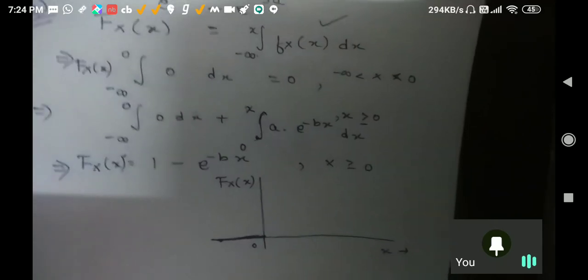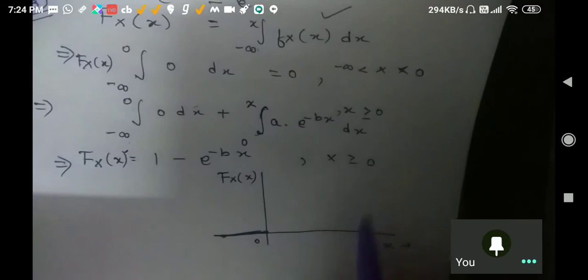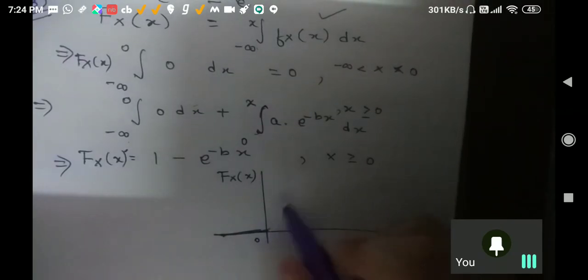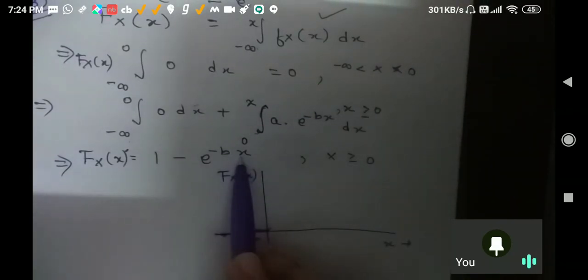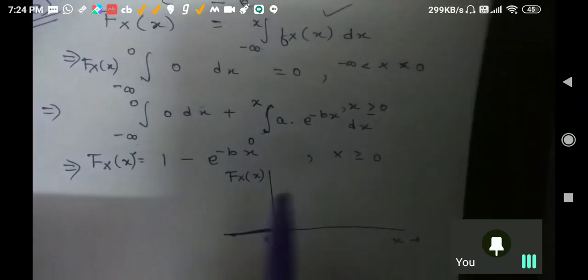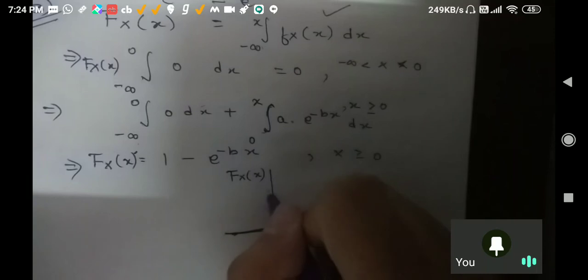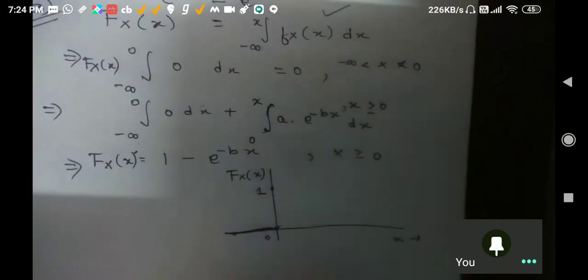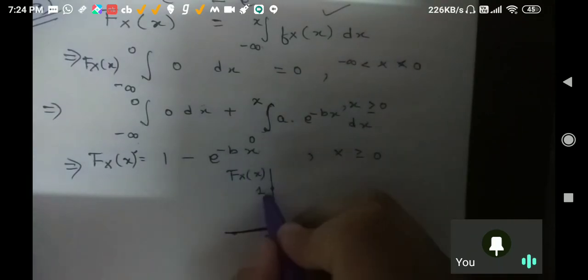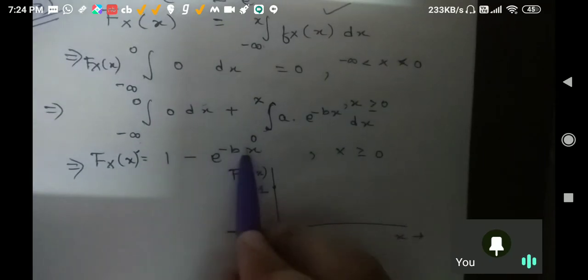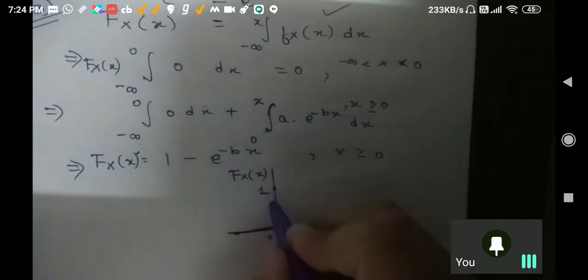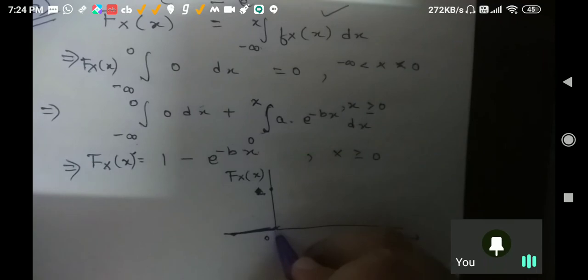Now at which point can we say what the graph is? If I talk about x equal to 0, we are getting 1, isn't it? Any problem in this? I am repeating, at x equal to 0, e to the power 0 is 1, so 1 minus 1 is 0, so we will get the value 0 here.